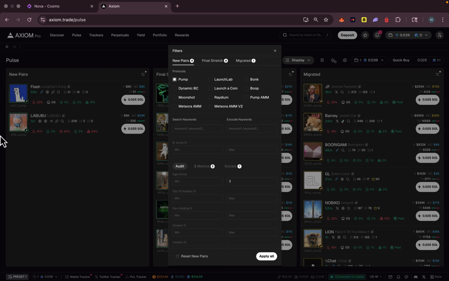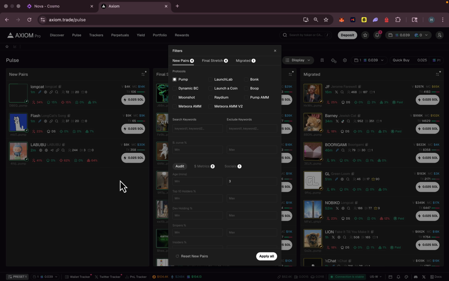So you can see the token, you can check the socials, and if you like it, you can wait for the dev to dump his bag, to dump the token, and then you can enter that. That's the reason never set a dev holding percentage as a filter, because you will miss a big buy opportunity. All devs usually sell in the first few seconds, and that's the best opportunity to buy the token.